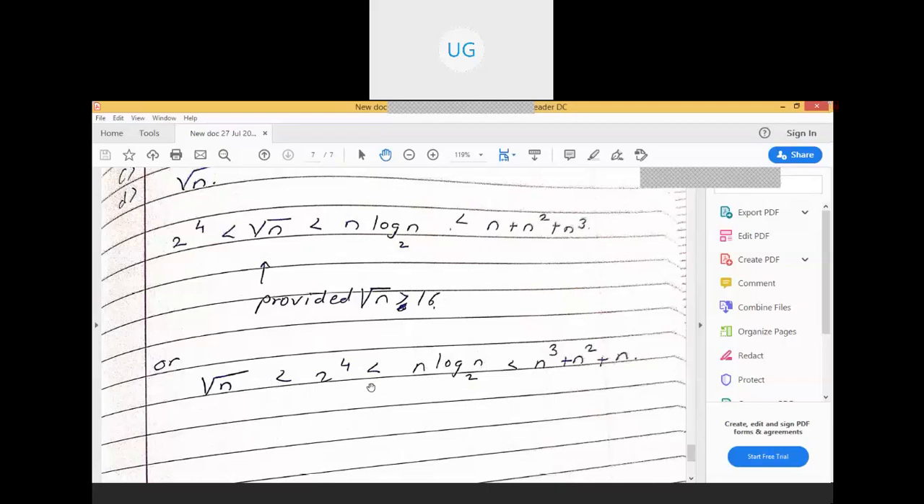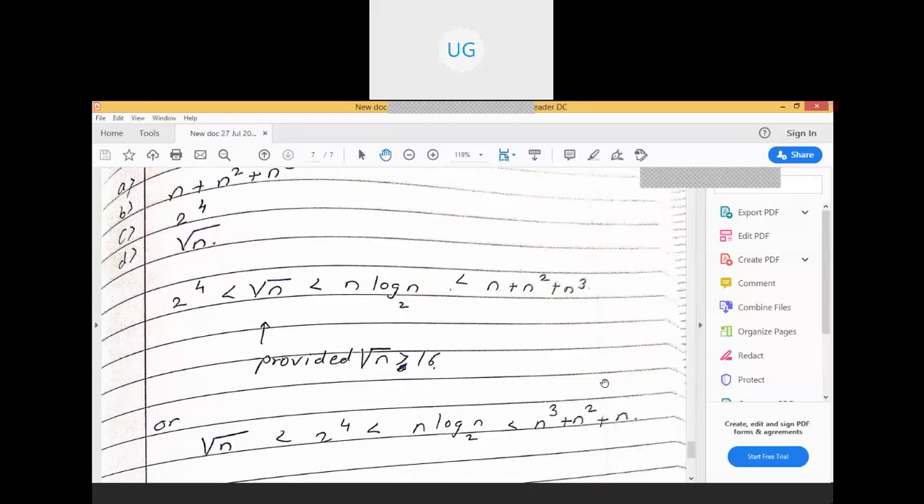So we have to put less than or equal to, then less than n cube plus n square plus n. Okay, that's the end.